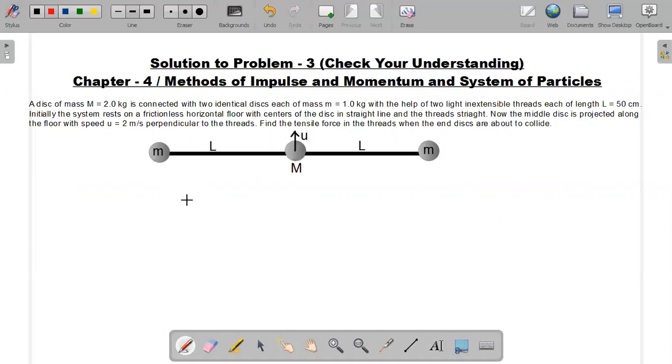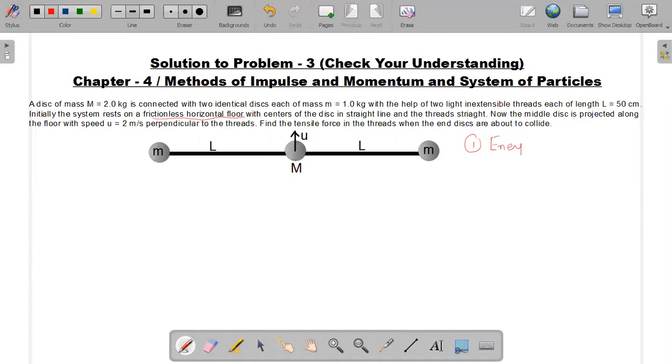Okay, so here is the solution of this question. What are the key points in this question? The key concept in this specific question is that the entire system is on a frictionless horizontal floor. Due to the absence of friction, there is no energy dissipation. So number one, you can follow energy conservation.